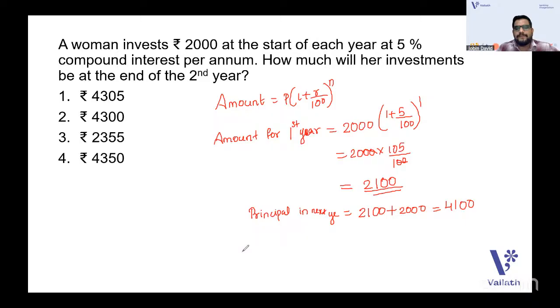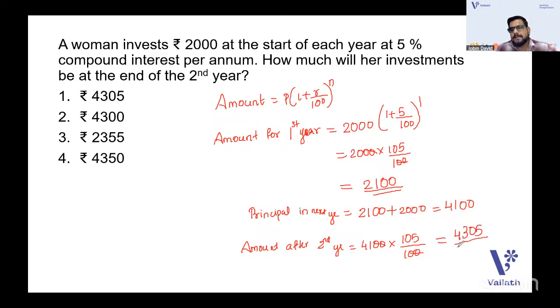So the amount at the end of the second year will be 4,100 into 105 by 100. You can cancel this and you will get the answer as 4305.